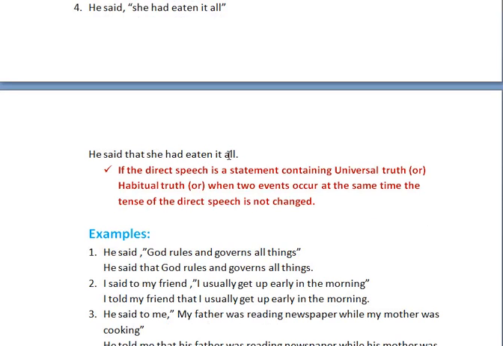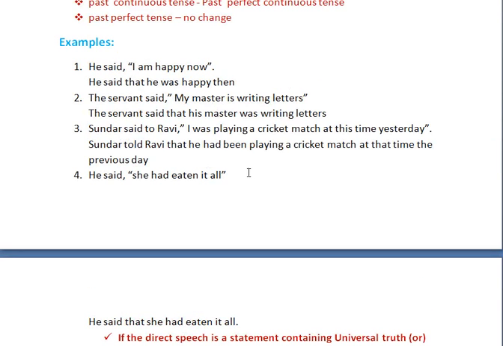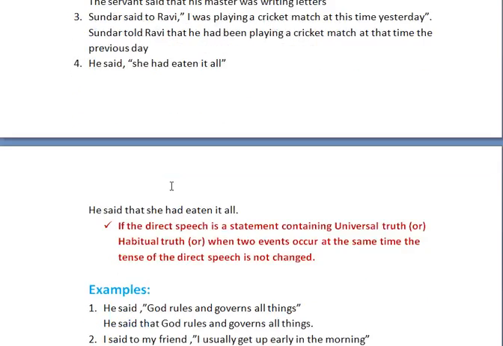I already told you, if the reported speech is in past perfect, you need not change it while you are changing into indirect speech. So he said that she had eaten it all. Students, I believe you understand now how to change the direct speech into indirect speech in this particular type.